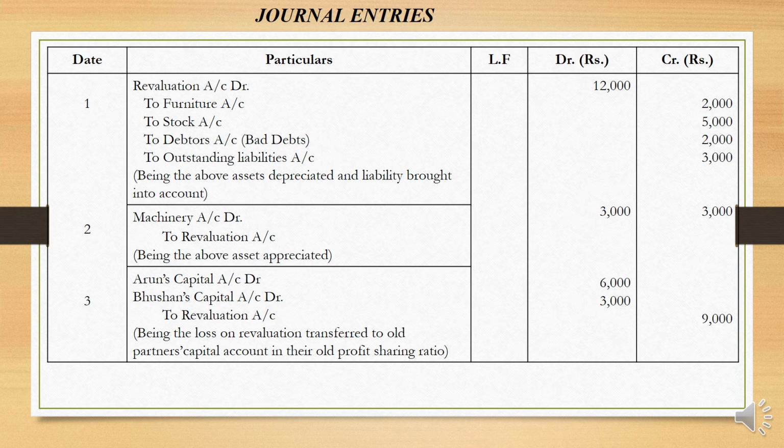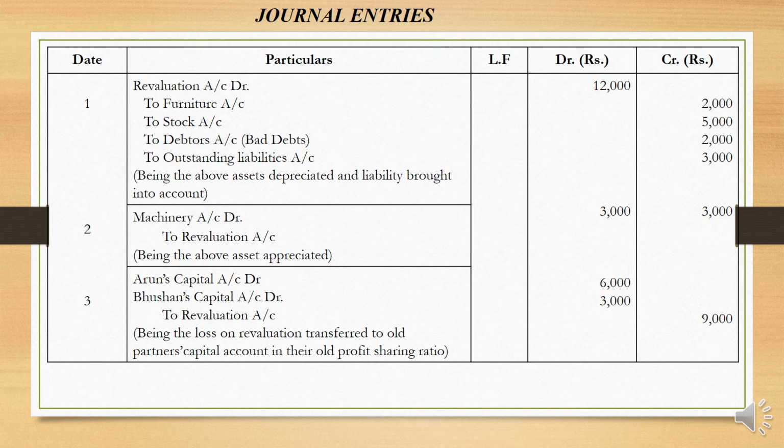Rupees 3,000. Then Arun's capital account, Bhushan's capital account debit to revaluation account. This is to show the loss in the revaluation. See here the total is 12,000, whereas here the total is 3,000. So now on the credit side we have 3,000 and on the debit side we have 12,000. Therefore there is a debit balance of rupees 9,000.